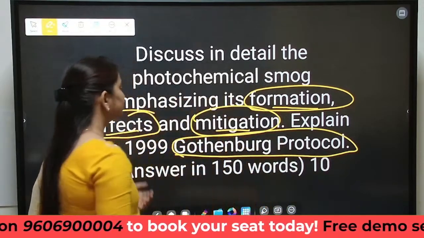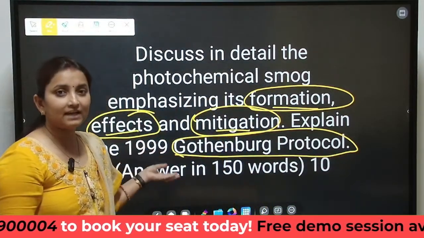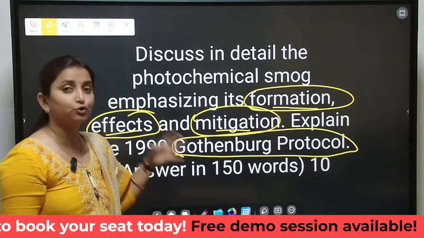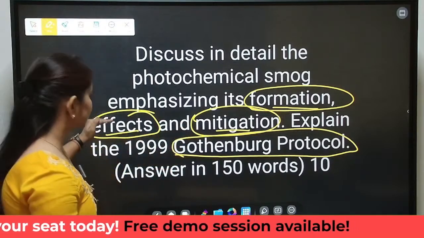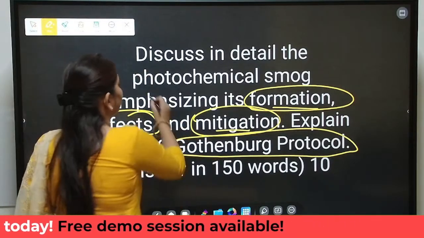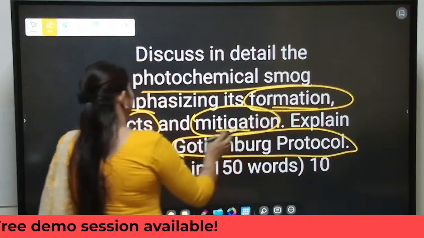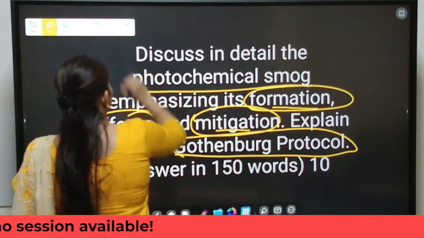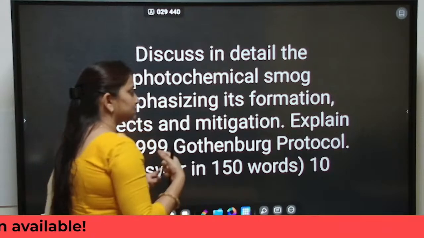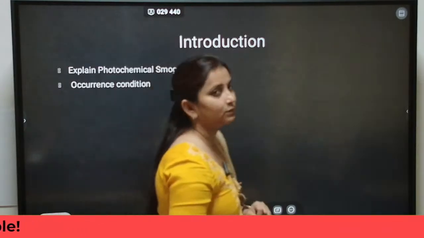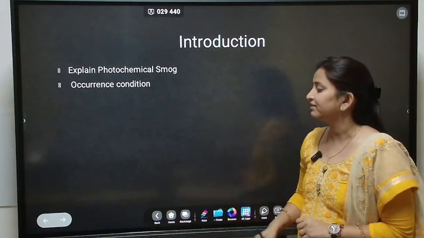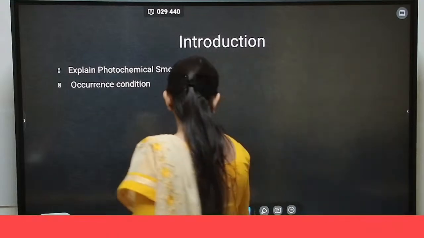Okay, so Gothenburg Protocol of 1999, which was talking about the photochemical smog, we need to discuss photochemical smog in terms of its formation, its effect and its mitigation. Obviously then the first part of our answer should be the first keyword, that is photochemical smog itself. We need to discuss the photochemical smog.